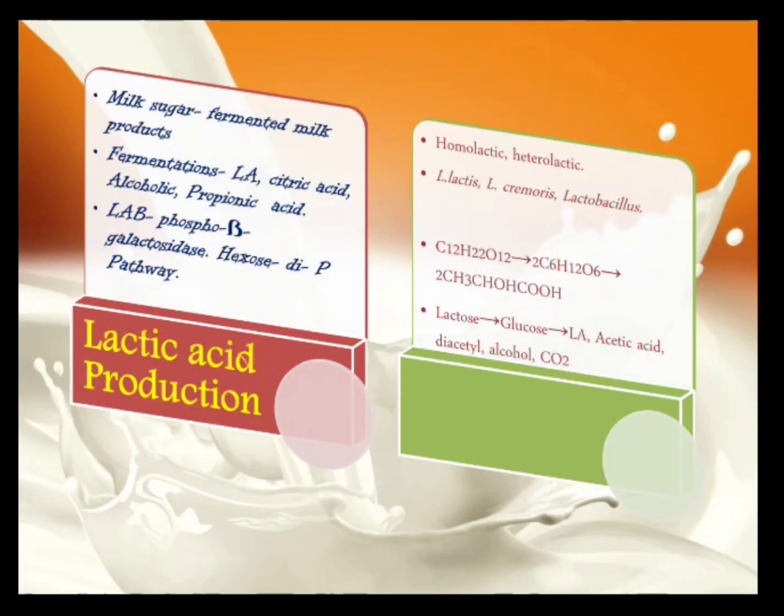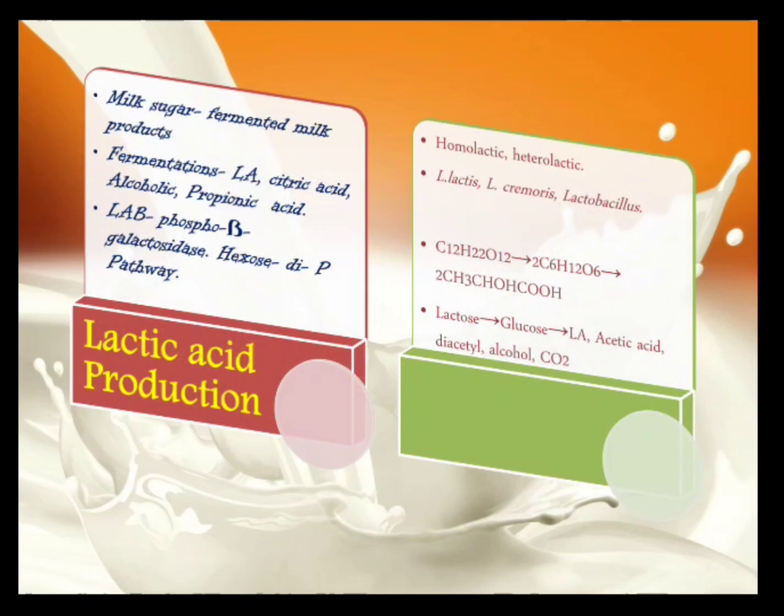The next one is lactic acid production. This is the one which generally is used in many of the curdling of the milk, wherein I want to convert the milk sugar, that is lactose, to lactic acid. There can be two types. One is your homolactic acid fermentation, and one more is your heterolactic.